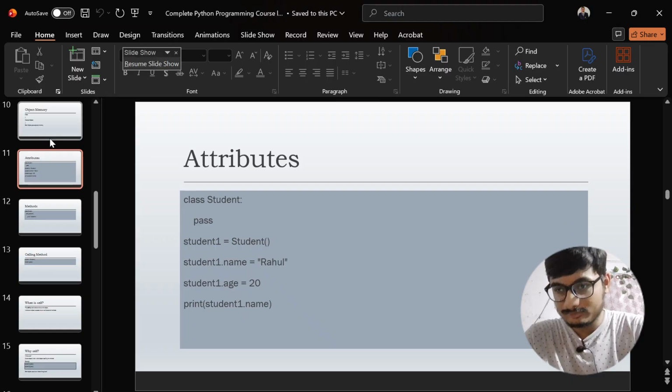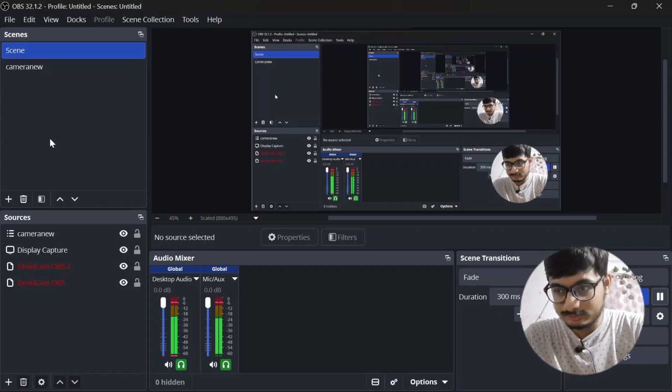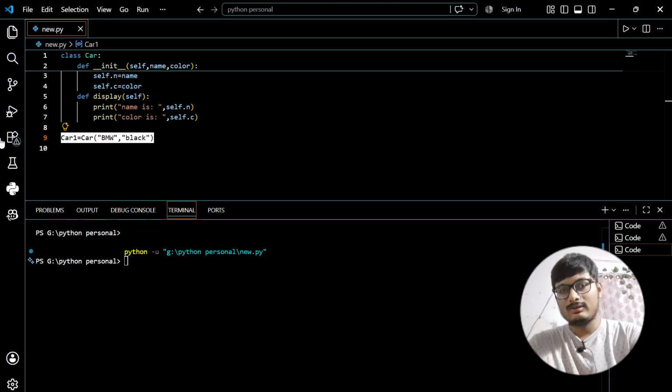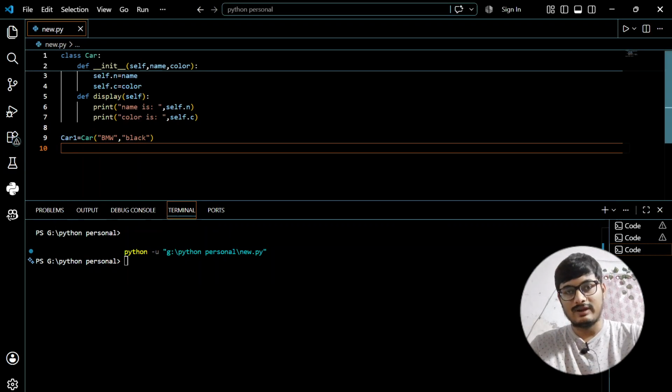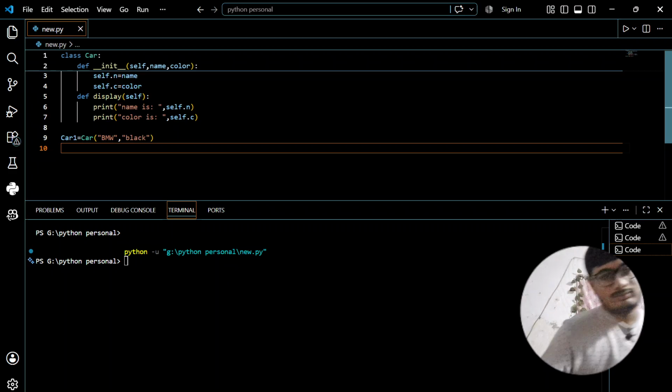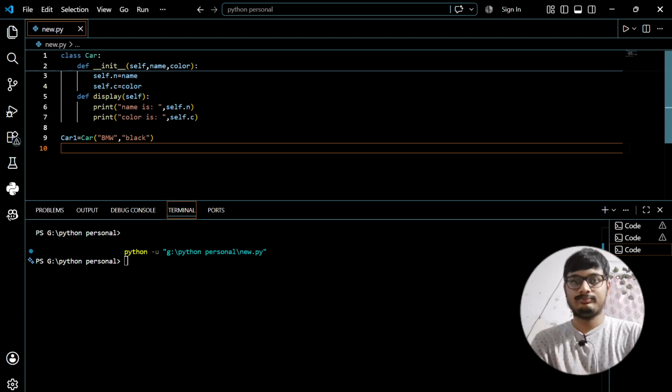Moving on, now we will call the function that we have defined, which is display. How am I going to do this?